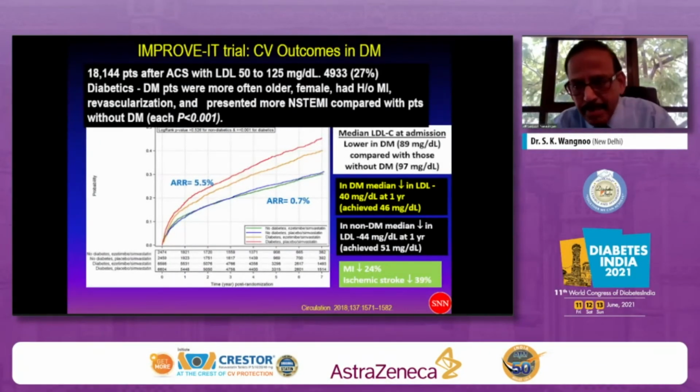Where is the evidence for ezetimibe? All of us know about the IMPROVE-IT trial, which has shown the way for us to add a non-statin drug like ezetimibe over and above the high dose or moderately high dose of statin, which can be tolerated by a patient. You can always bring it down to the levels particularly in these patients who were diabetic. They were able to bring down the LDL cholesterol to 46 milligram, which resulted in a reduction of 24% of MI, and ischemic stroke came down by 39%. You can look at the Kaplan-Meier curve on the left side. You can just see the 5.5% absolute risk reduction that has been seen in those people who received ezetimibe plus statin in diabetic persons.